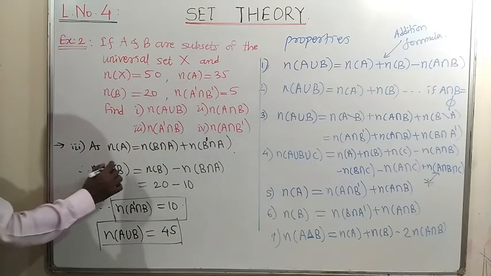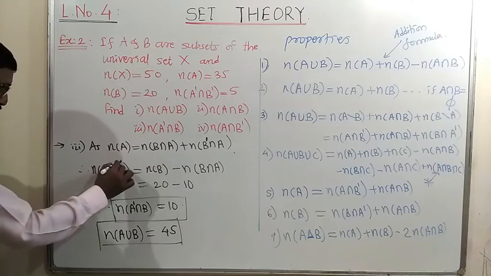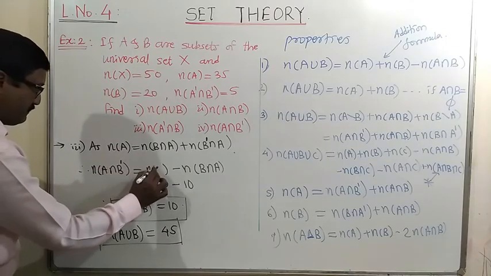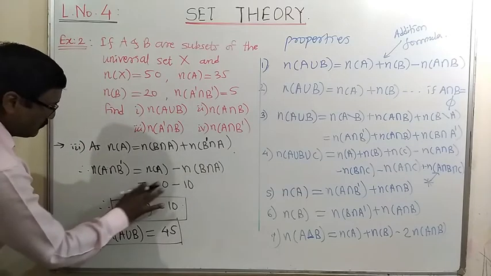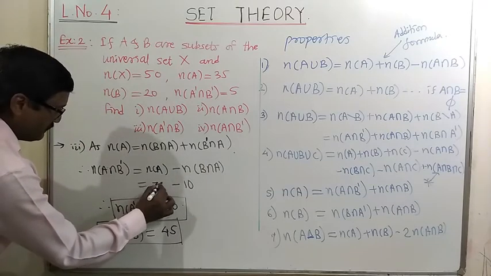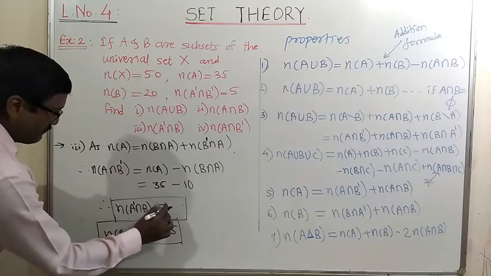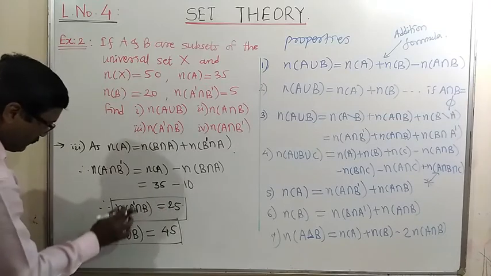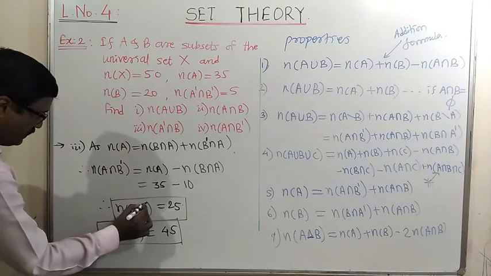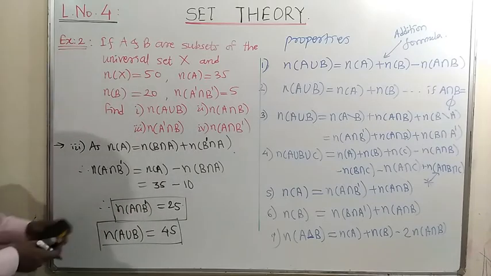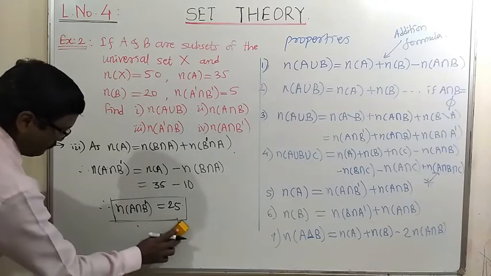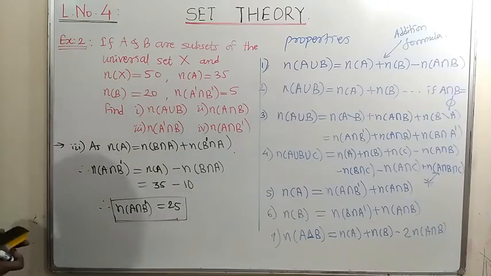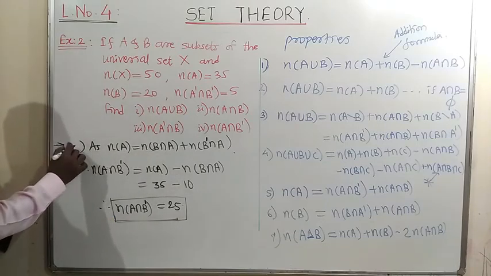So here the number of elements in A intersection B complement is equal to n(A) minus the intersection. n(A) is 35, the number of elements in A is 35, and 35 minus 10 is equal to 25. So the number of elements in A intersection B complement, that fourth one, is equal to 25. Okay, that is example number 4.